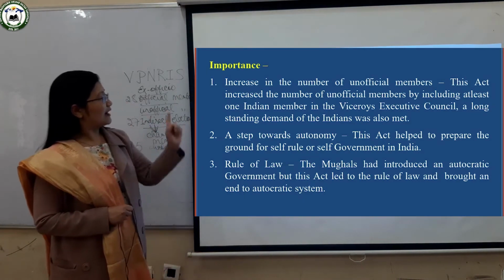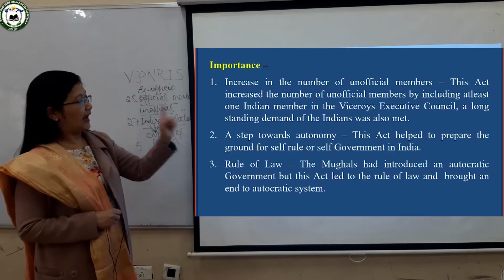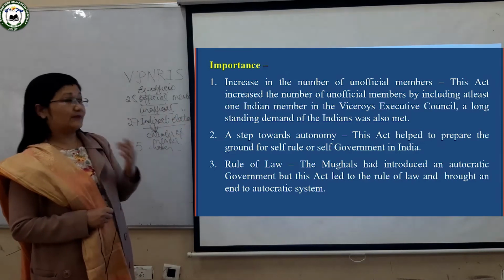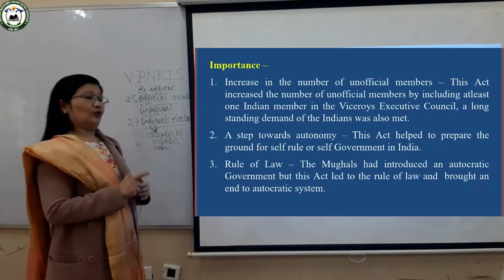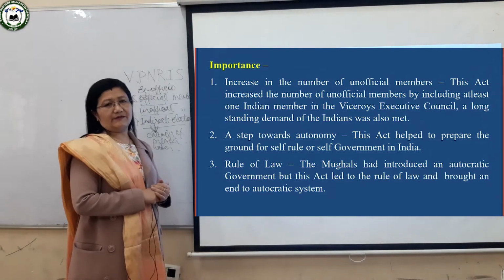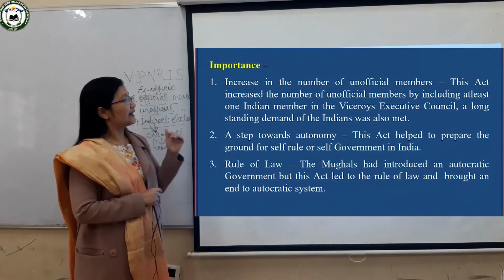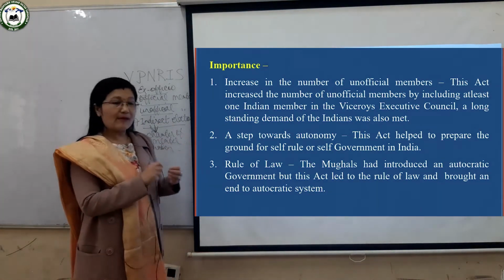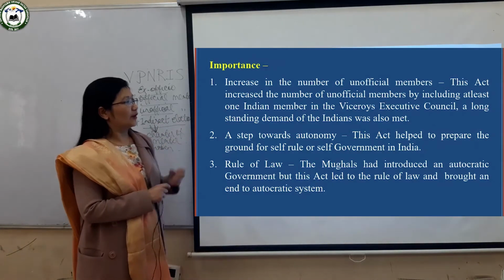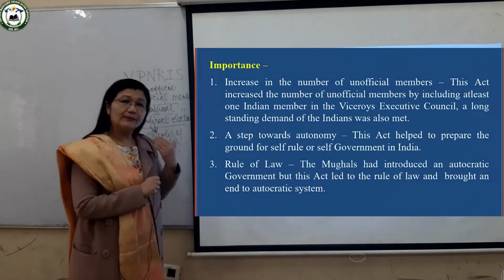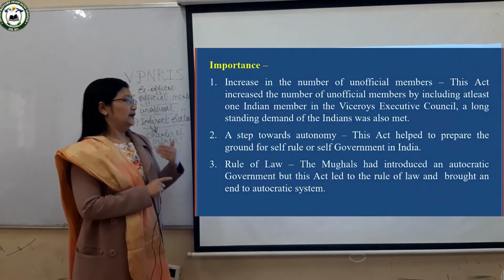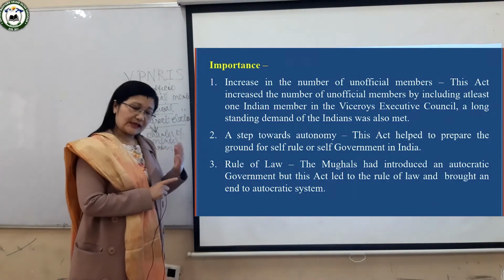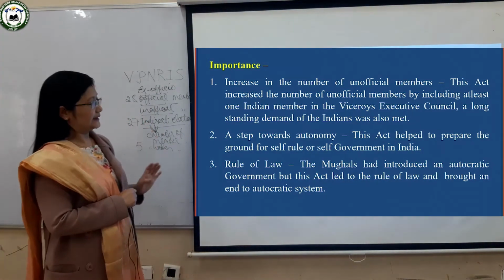For the first time, one Indian member was chosen for the Viceroy's Executive Council, S.P. Sinha. For a long time Indians had been demanding to be members of the Viceroy's Executive Council, so this long-standing demand was fulfilled.